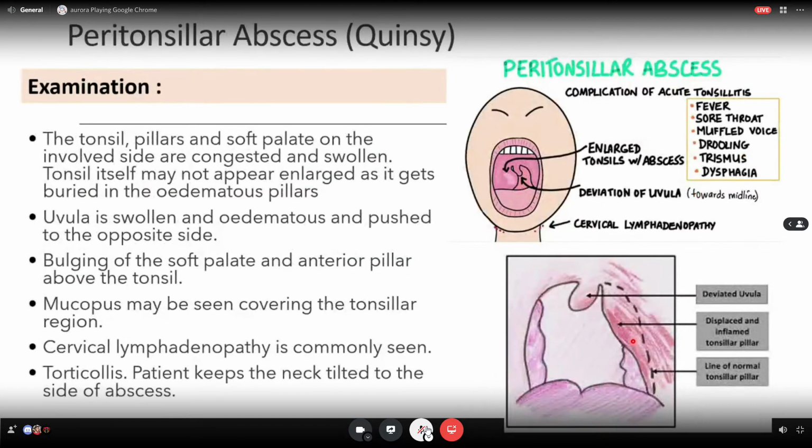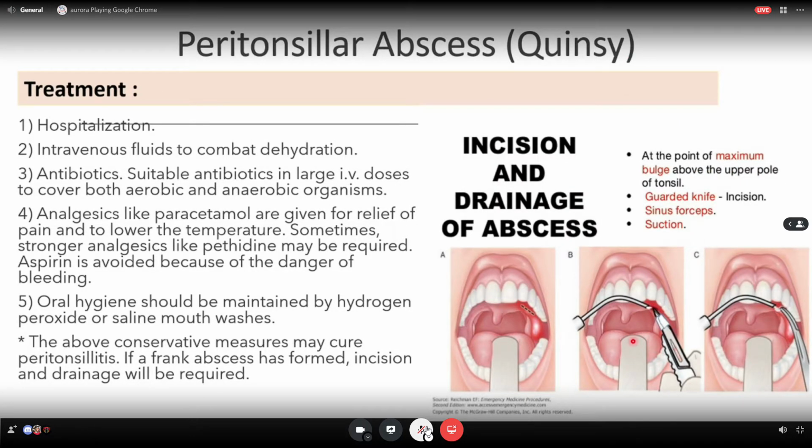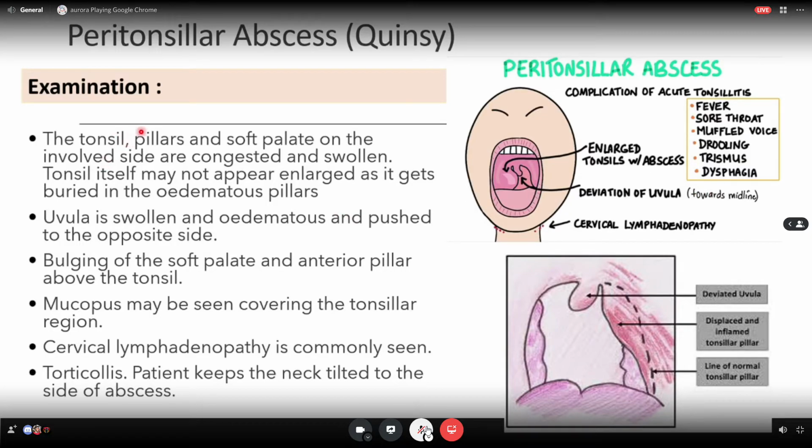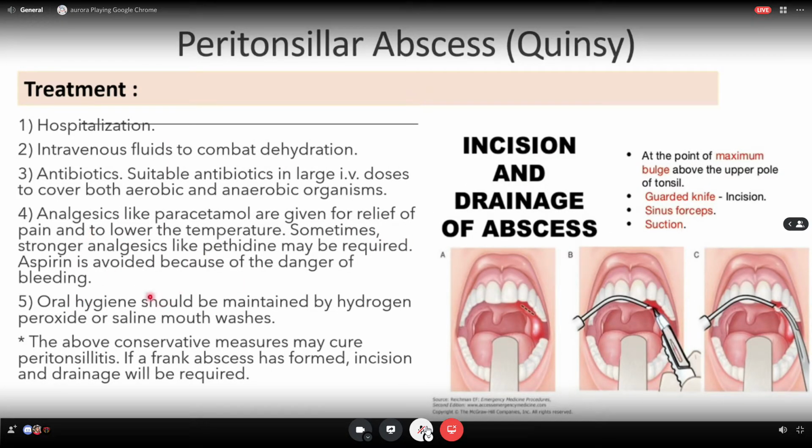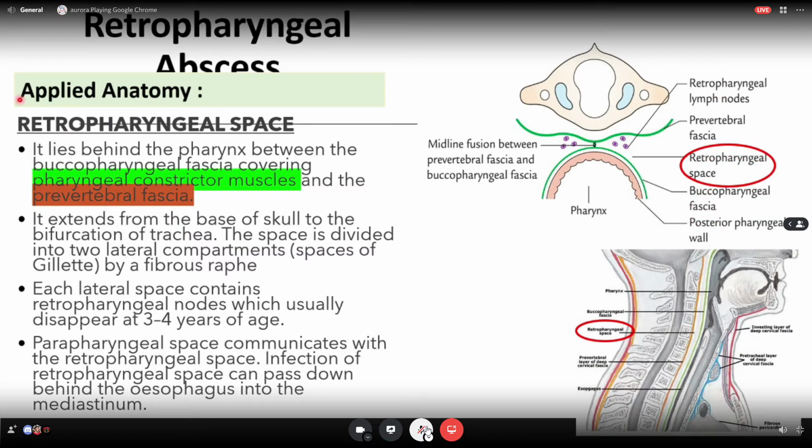Okay, so treatment dia hospitalization, IV fluid untuk combat dehydration and antibiotic. Also boleh bagi PCM untuk relief pain, lower temperature sebab kan dia associated with acute tonsillitis kan. So kalau dia ada fever, of course lah bagi PCM. Okay, oral hygiene, okay, and then above conservative measure may cure peritonsillitis, tapi if a frank abscess has formed, incision and drainage will be required. Okay, incision and drainage lah. Alright, next retropharyngeal abscess.